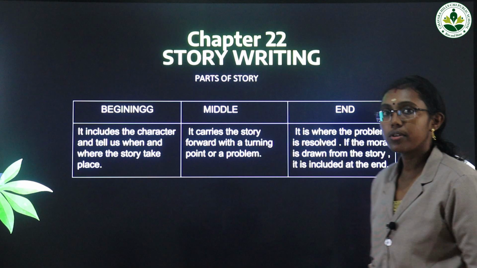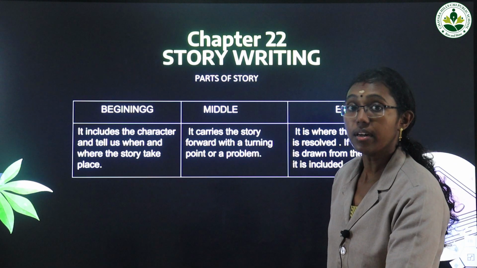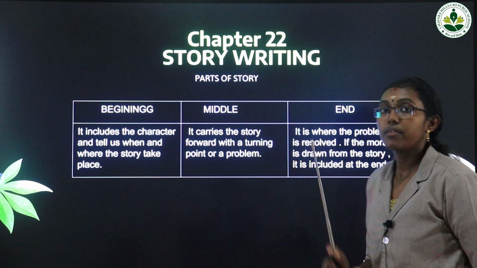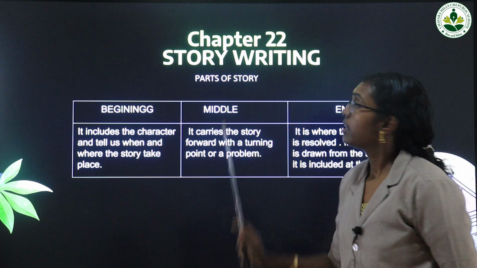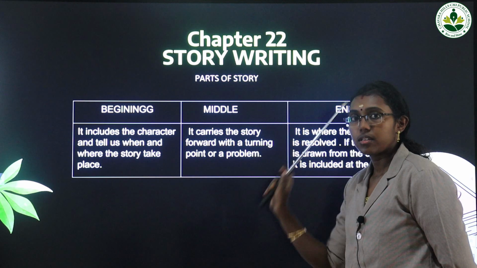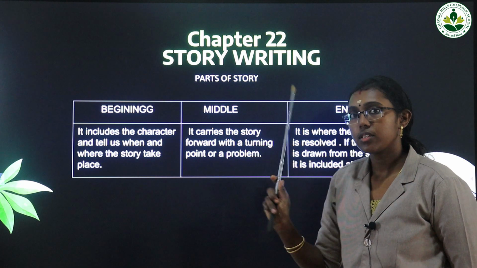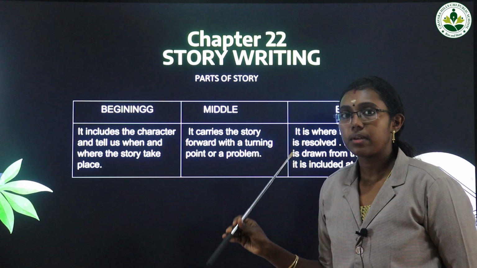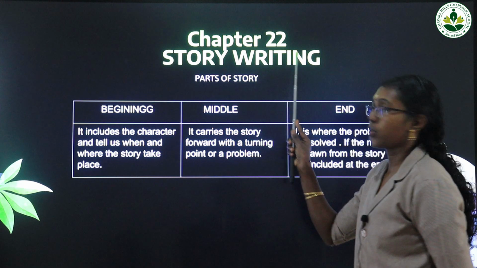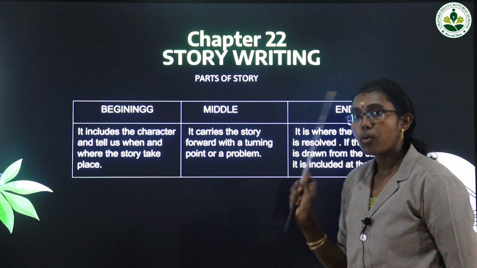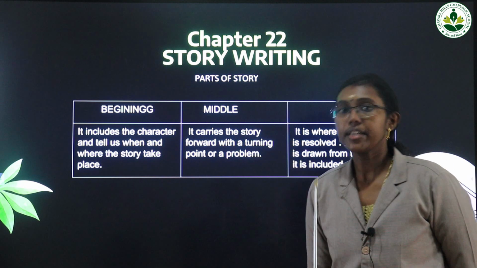Then in your textbook also more examples are there. You have to read. And see children, it is our lesson 22 from our grammar textbook. It is one of the writings, compositions are there. You have to learn that also. So we are just taking one chapter from the last pages also. So chapter 22, story writing. Okay, for composition we have to learn one writing also.